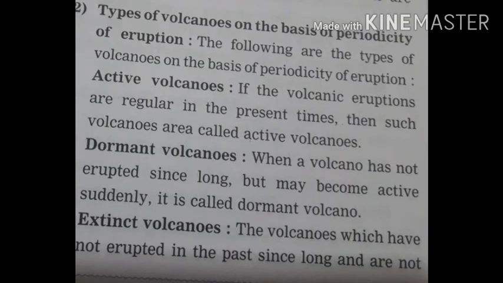Students, we have now seen types of eruptions. Those are based on types of volcanoes. Now we are going to see types of volcanoes on the basis of periodicity. There are three types of volcanoes as per the periodicity: 1. Active volcanoes, 2. Dormant volcanoes, and 3. Extinct volcanoes. First we are going to see what are active volcanoes.